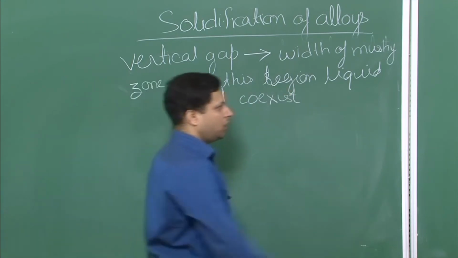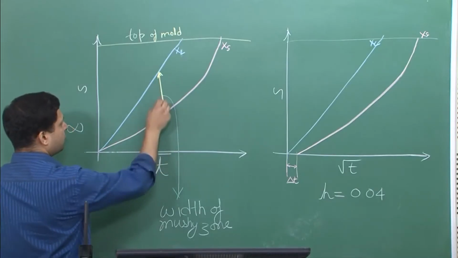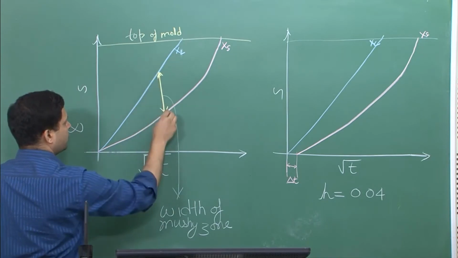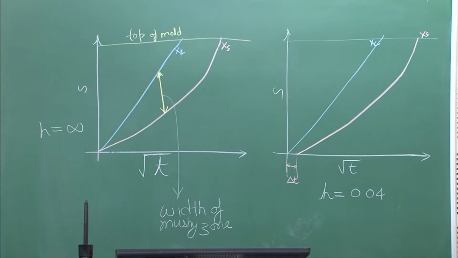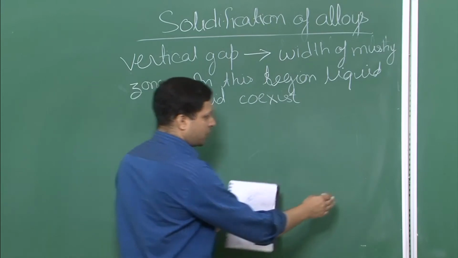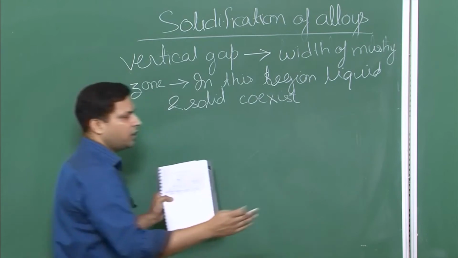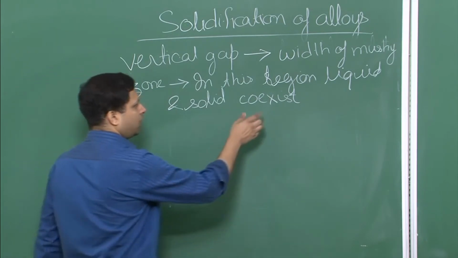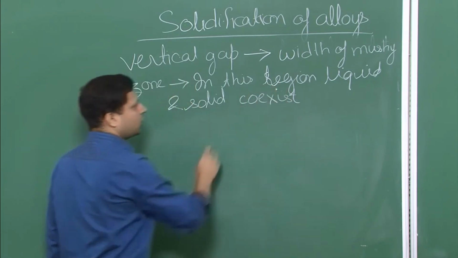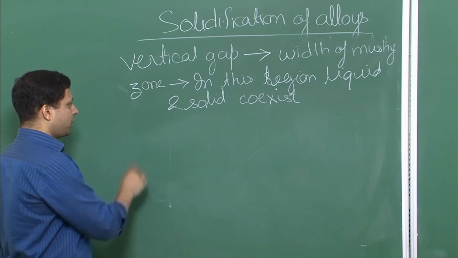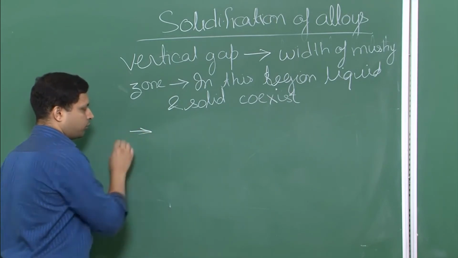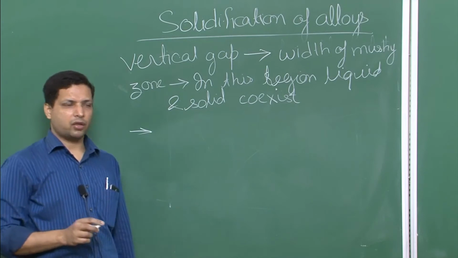If you look at this particular plot, this is where the liquidus is, this is where the solidus is, and from your original plot, this was the region where both solid and liquid exist. So it represents the width of that region, and therefore it tells you the width of the Massey zone.